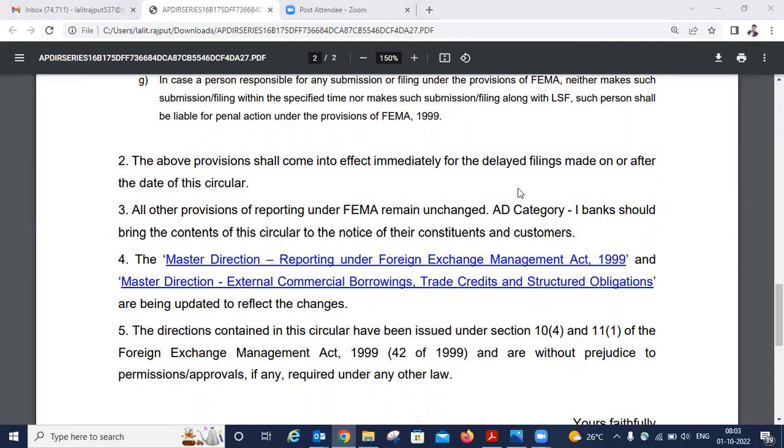And in the next topic, we will discuss the RBI returns and the due dates.